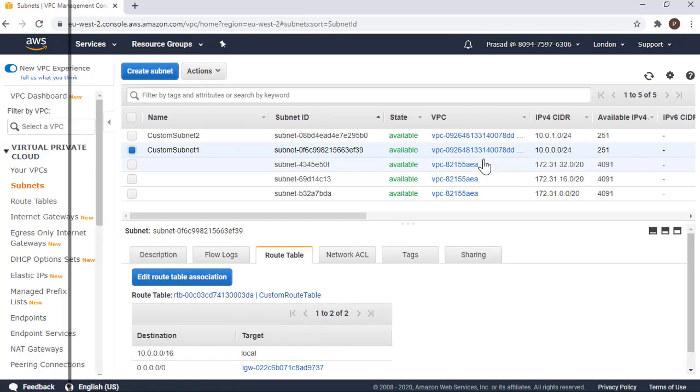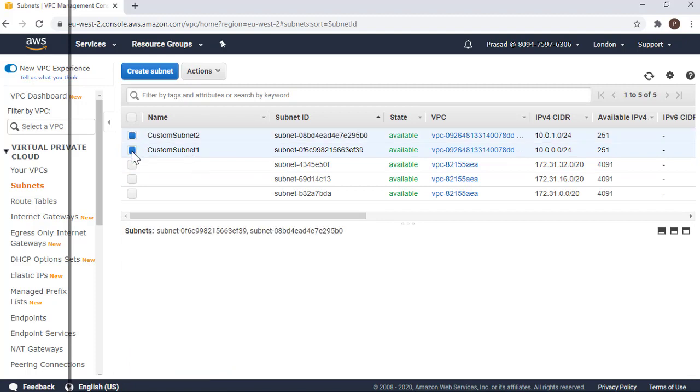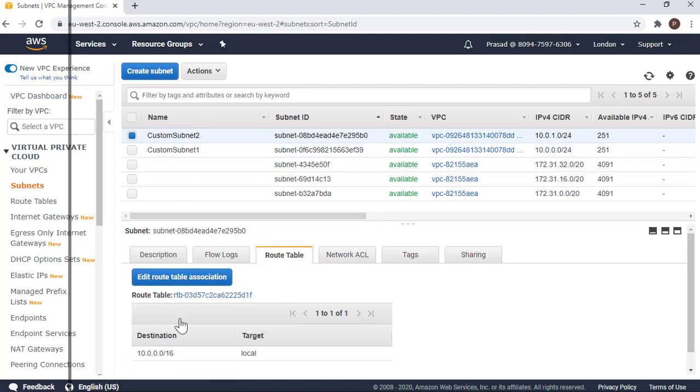So now in our VPC, we have 2 subnets, custom subnet 1 and custom subnet 2. Custom subnet 1 is associated with a route table which has access to the internet. So this becomes the public subnet. Then we have custom subnet 2, which is attached to the main route table, which does not have access to the internet. So this becomes our private subnet.